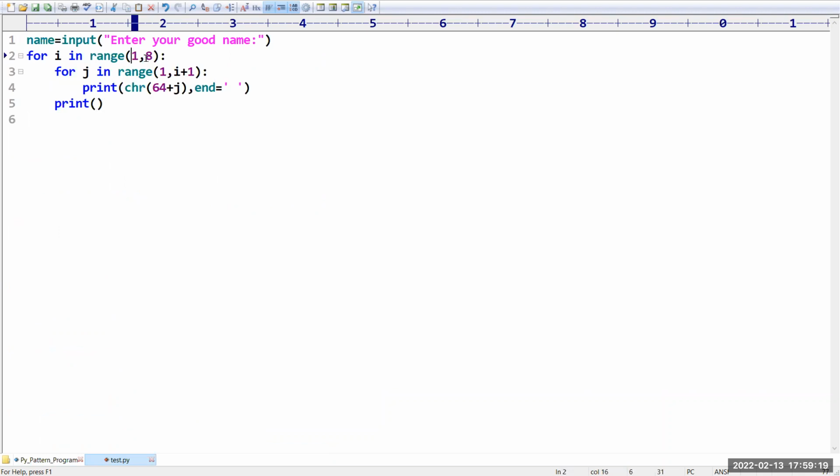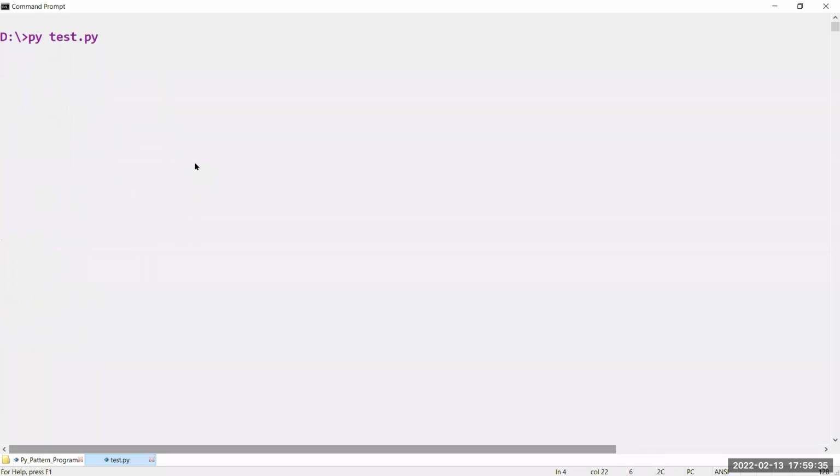But what is the range value here? We can't fix the number of characters. That's why length of name. Sir, what value do we have to print here? You need to print name of I, the value at the ith location. Now observe what will happen.